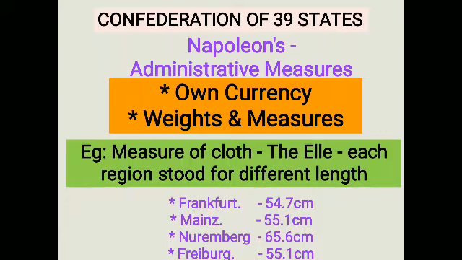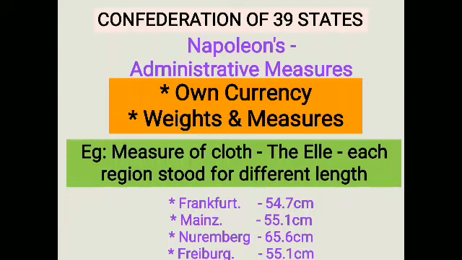Because of all these conditions, it was viewed as an obstacle or a barrier to economic exchange and growth by the new commercial classes.